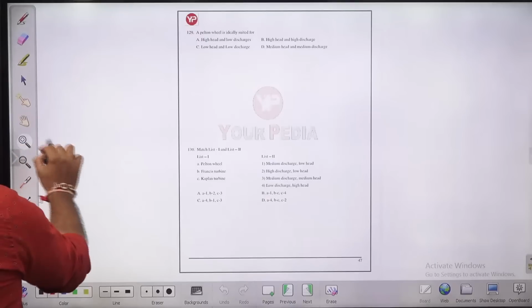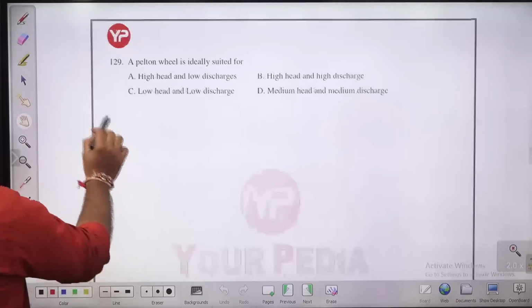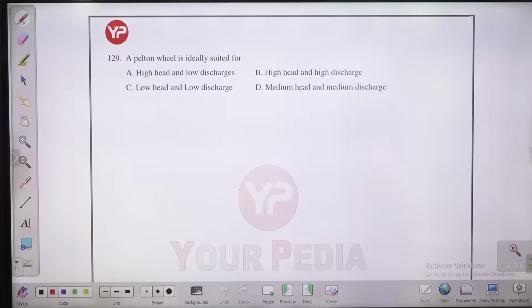Let us move to next question, guys. Question number 129. Pelton wheel. Guys, different kinds of turbine we use, like Pelton wheel, Francis turbine, Kaplan turbine. So Pelton wheel is suited for what? High head, low discharge; high head, high discharge; low head, low discharge; and medium head, medium discharge. Guys, Pelton wheel we use with high head and low discharge. So what will be the answer for this? High head and low discharge.